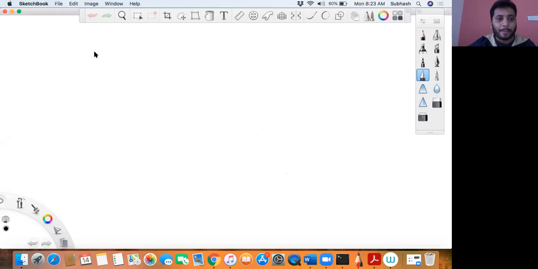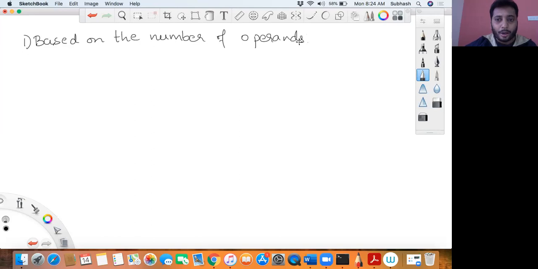Operators in Python can be classified in two ways. So what are they? First, they can be classified based on the number of operands. You can classify your operators in Python as unary, binary and ternary. Now, what is the second way of classifying?